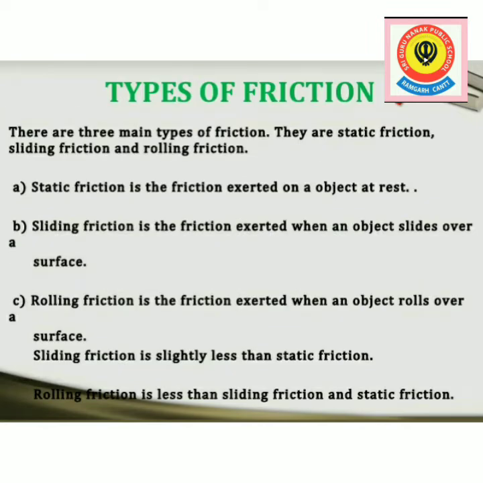Friction force may be broadly classified into two categories. Number one is static friction and second one is kinetic friction. Further, kinetic friction may be broadly classified into two categories. Number one is sliding friction, second one is rolling friction. The term kinetic is derived from the word kinesis, meaning movement of an object. Let us discuss one by one.